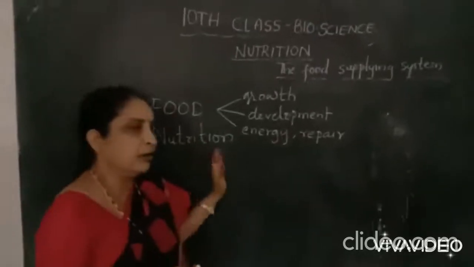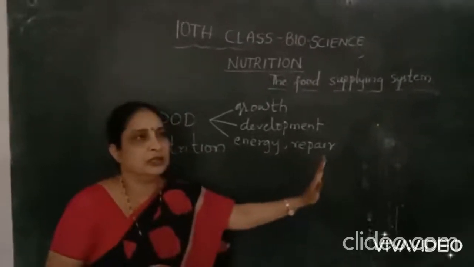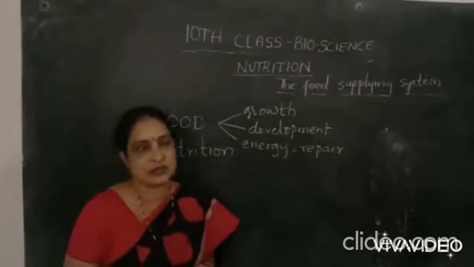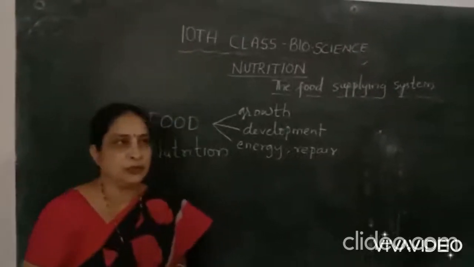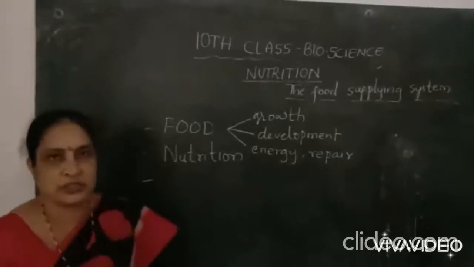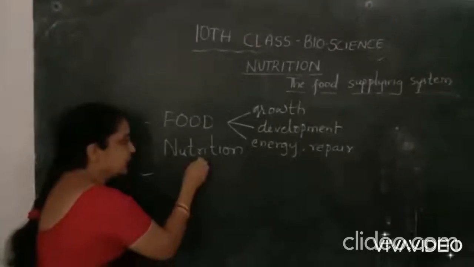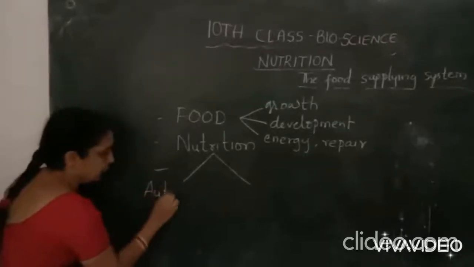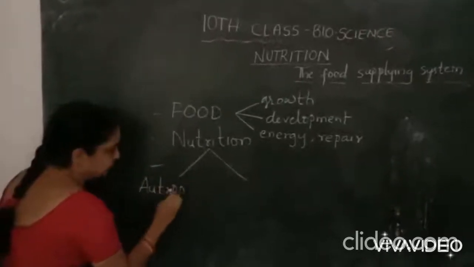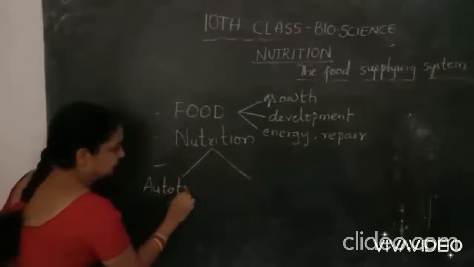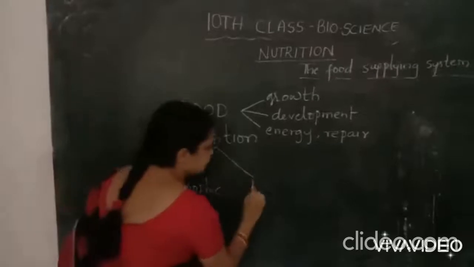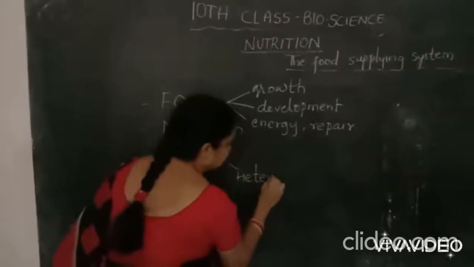All living beings take food, but there is so much difference in it. The mode of nutrition is changed. According to the mode of nutrition, there are two types of nutrition. One is autotrophic nutrition and another one is heterotrophic nutrition.